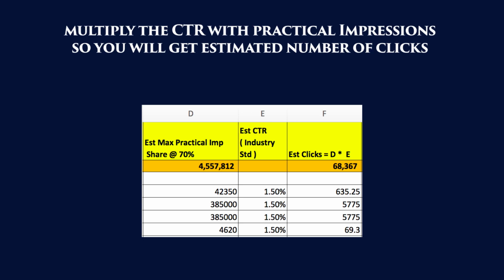The average CTR for search is 2.5%, but you must look up your actual CTR in your Google Ads and take that percentage. You can multiply the CTR with practical impressions, so you will get estimated number of clicks. Here in the sheet, multiply column D with E to get column F.